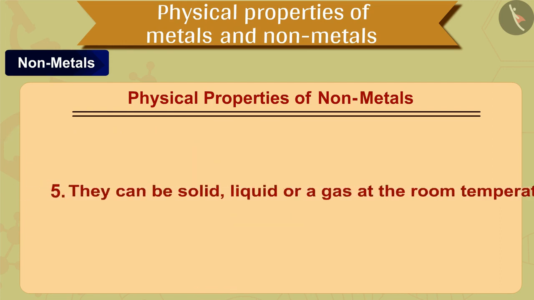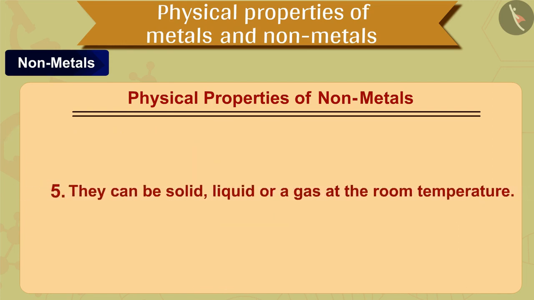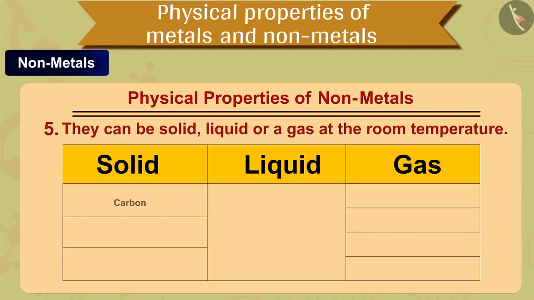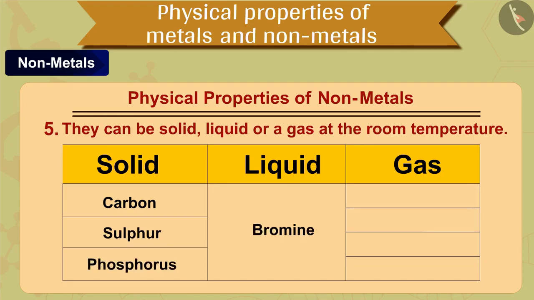The next, fifth property of non-metals is that they can be solid, liquid or a gas at the room temperature. For example, carbon, sulfur and phosphorus are solids. Bromine is liquid. And hydrogen, oxygen, nitrogen and chlorine are gaseous at room temperature.